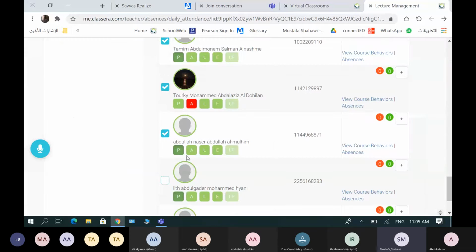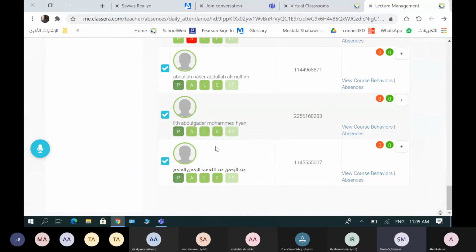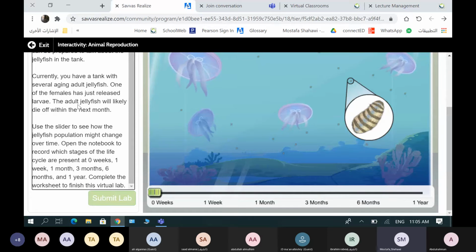Let me take another one. Laith, read this paragraph. Currently, you have a tank with several aging adult jellyfish. One of the females has just released larvae. The adult jellyfish will likely die off within the next month. Use the slider to see how the jellyfish population might change over time.